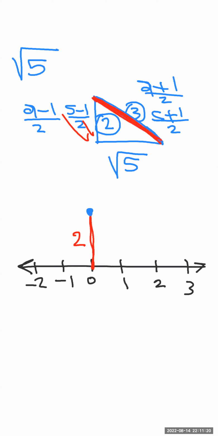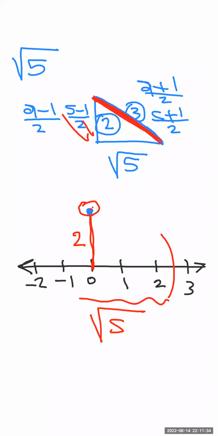Open your compass 3 centimeters. Fix the Sharpie on it here, and now draw one arc to intersect the number line at this point, for example. So this distance is the square root of 5 because this is my triangle. Is it clear, guys? Yeah.